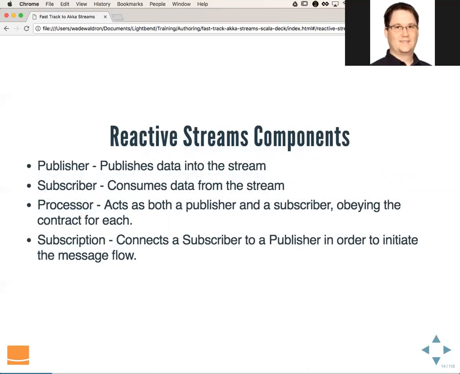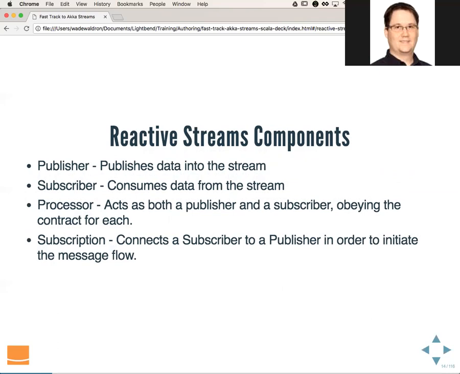So what are the components of reactive streams? Reactive streams consist of a publisher. The job of a publisher is to publish data into the stream. We have subscribers who consume data from the stream. And then we have processors. These act as both a publisher and a subscriber, and they obey the contract for each. Then we have a subscription which connects a subscriber to a publisher in order to initiate the message flow.